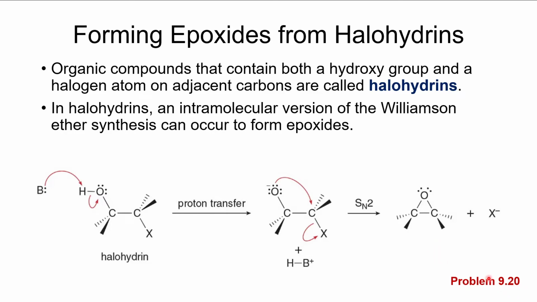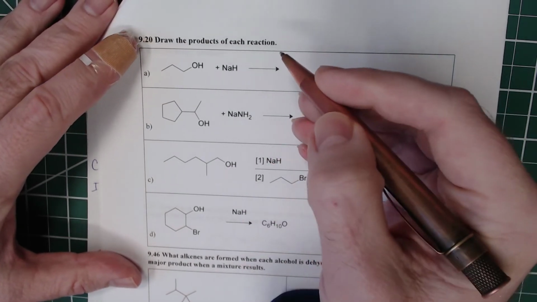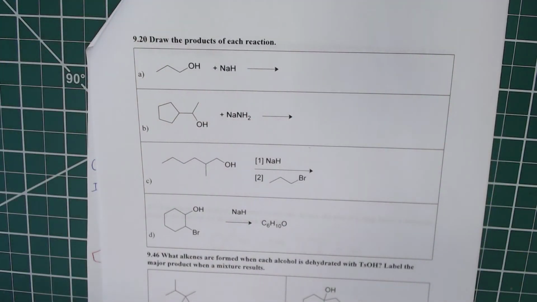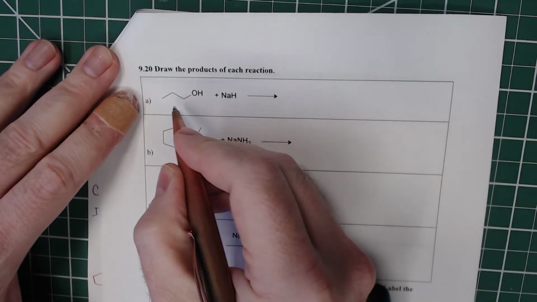All right, so we're going to look at number 20 on the in-class assignment. So here is number 20. And here we want to use the sodium hydride to deprotonate that alcohol. We saw this a little bit earlier.